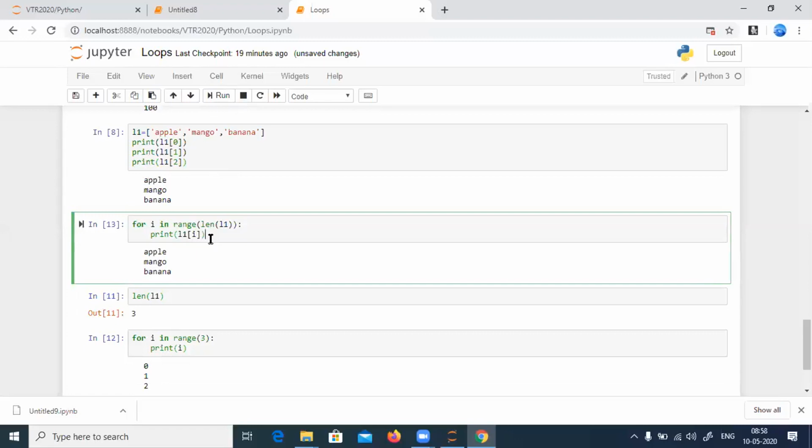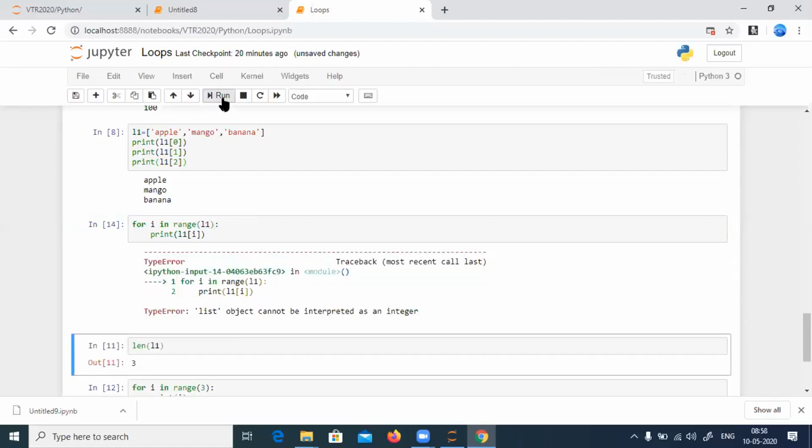Sir, in the for I in range len L1 you wrote, instead of len L1, if we write range L1, what will come? When I say range L1, range is actually expecting a number. But if I pass a list, what happens? It will give an error, because it says I am expecting a number from you.